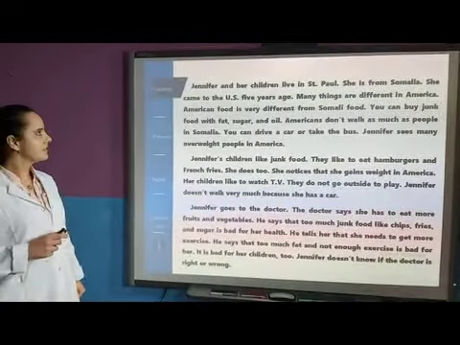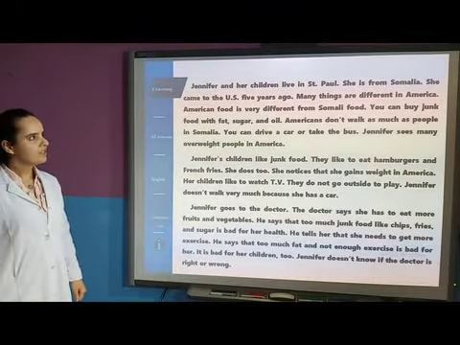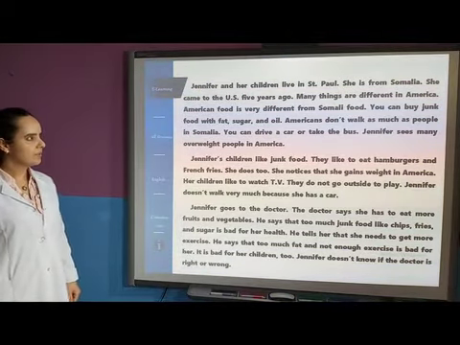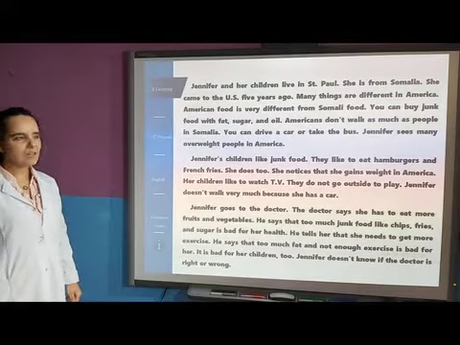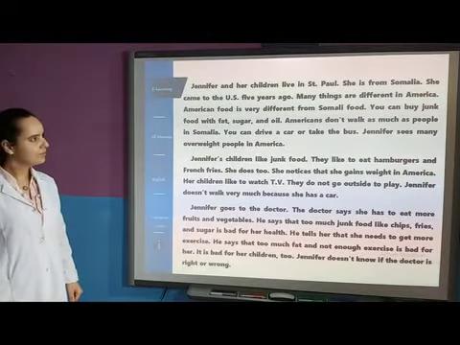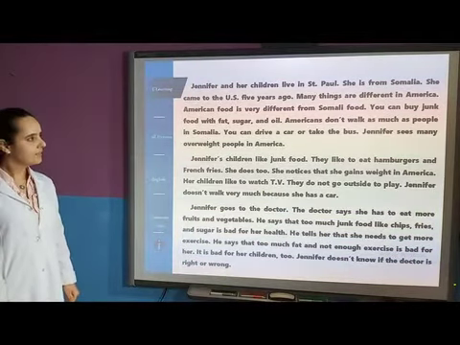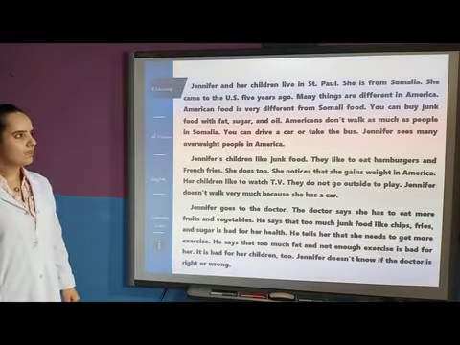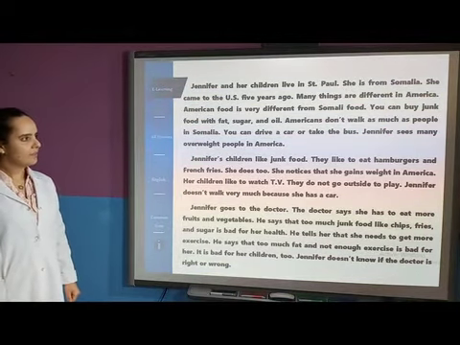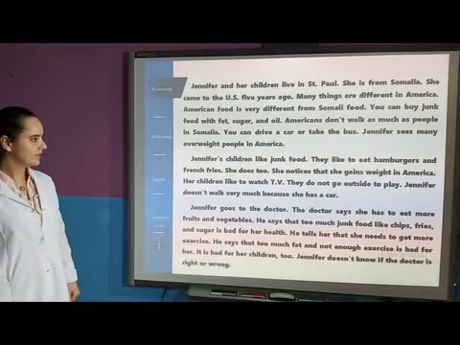Let's read the text. Jennifer and her children live in St. Paul. She is from Somalia. She came to the US 5 years ago. Many things are different in America. American food is very different from Somali food. You can buy junk food with fat, sugar, and oil. Americans don't walk as much as people in Somalia. You can drive a car or take the bus. Jennifer sees many overweight people in America.